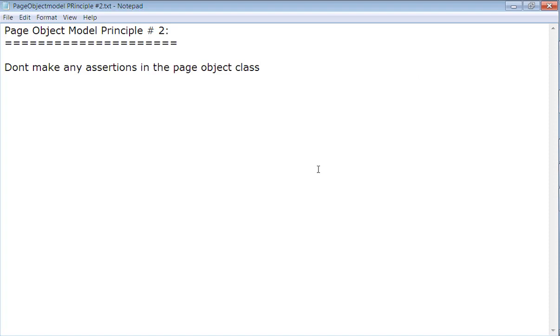In today's video, we're going to discuss Page Object Model Principle 2. Mainly, Principle 2 states: don't make any assertions in the page object class. So let's look into this principle now.